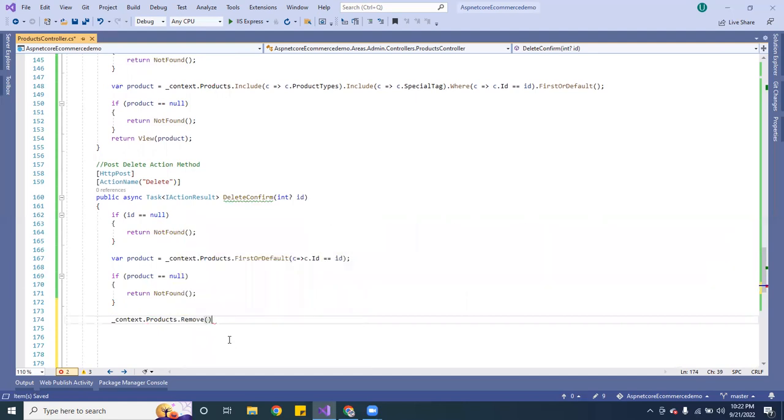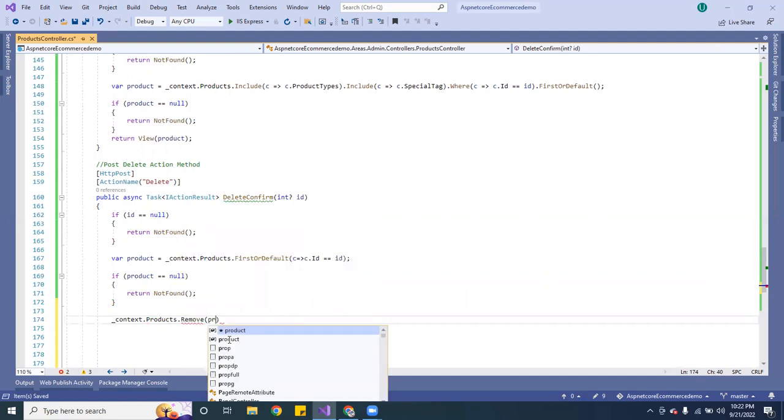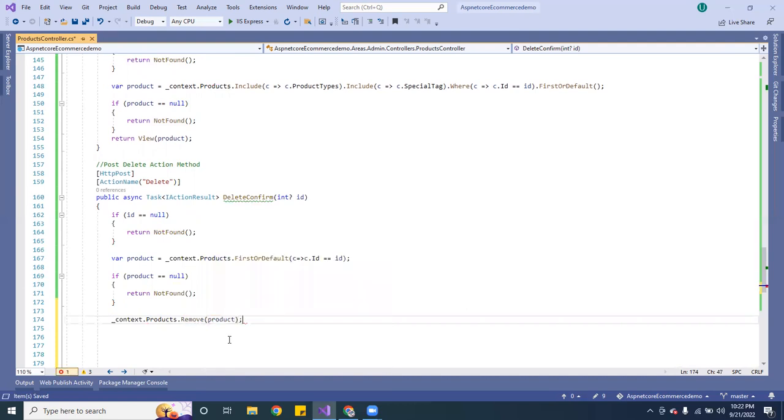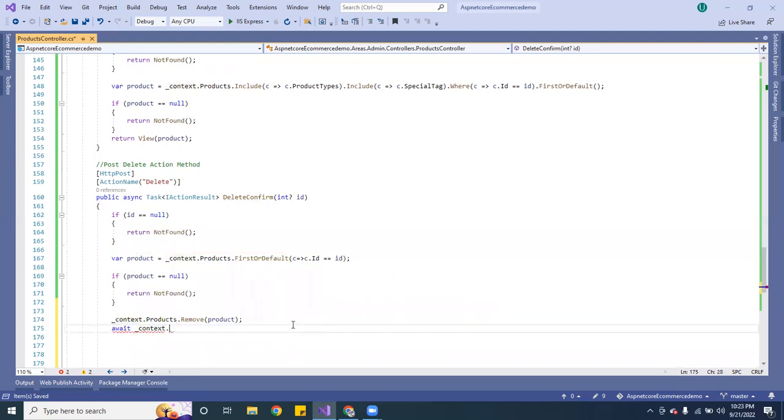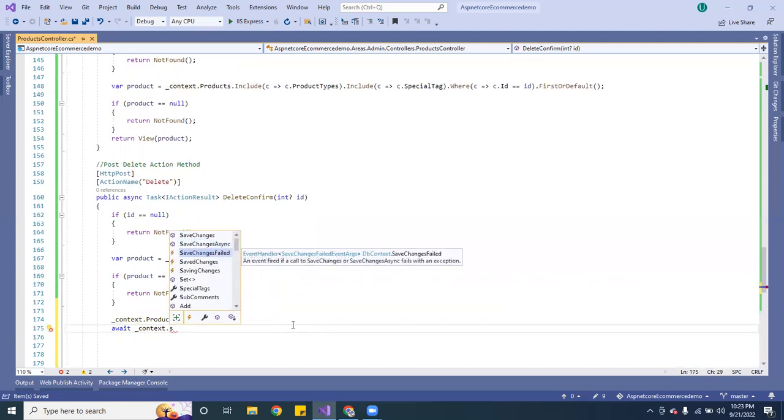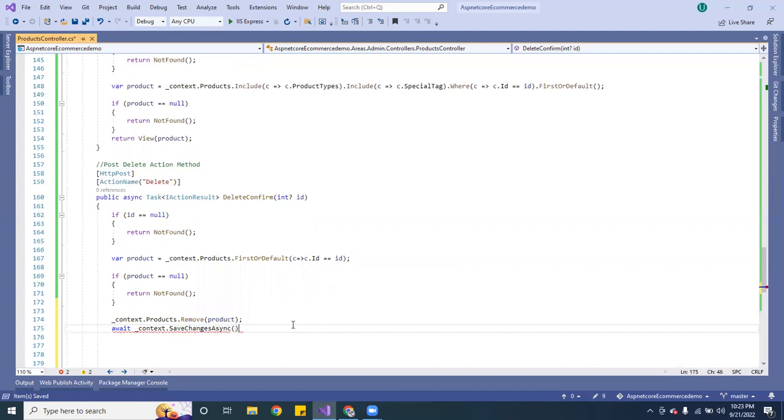Remove, and what you want to do is remove the product. So you want to remove this here, okay? Then you want to go ahead and await this, and then save the changes. So now that you already removed it, you want to save the change.